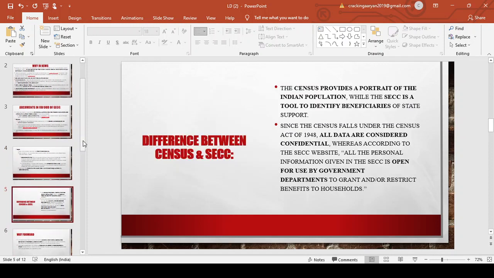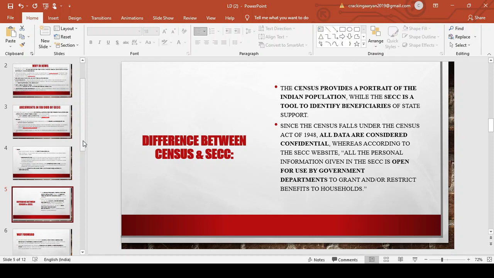Now we have to understand the difference between census and SECC. The census provides a portrait of the whole Indian population. If you have participated in a census, you must have seen that they ask what is your name, what is your age, how many people are there in your house, what is their name, age, what they are doing, how many are grandfather, daughter, and all this. That is the maximum they do to know the current population of India. But the SECC, the socio-economic caste census, is to identify the beneficiaries of the welfare schemes that are provided by the central and state governments.